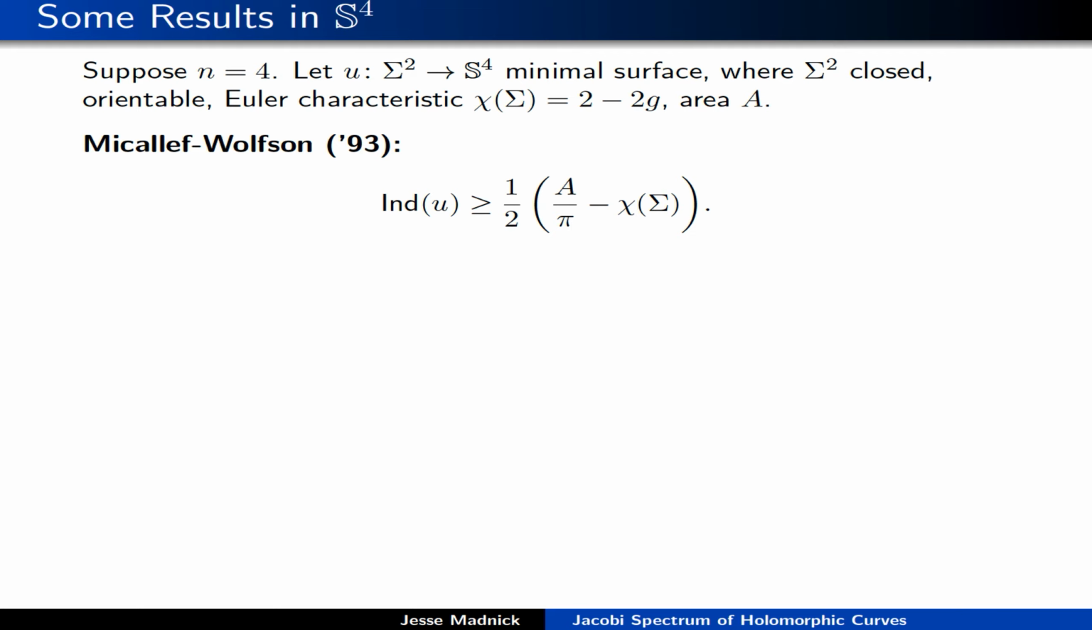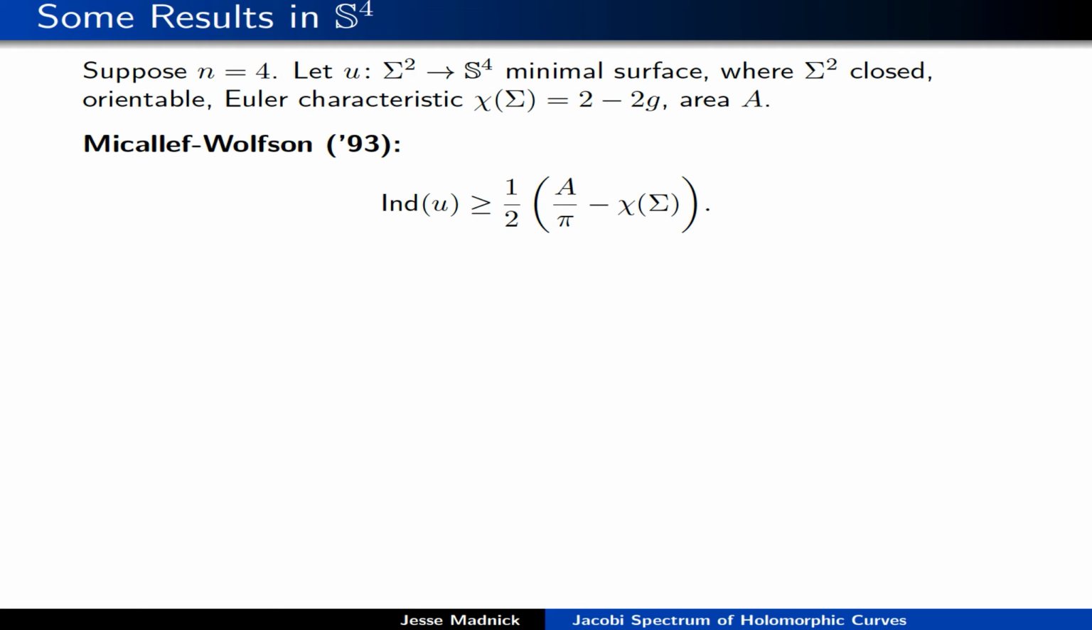For minimal surfaces in the fourth sphere, it turns out that the area is actually a topological quantity. It can be phrased in terms of the Euler characteristic of the normal bundle. So this really is a topological lower bound. They actually prove this in a more general setting than just S4. They just need their ambient four manifold to have some sort of positive curvature condition, but let's just focus on the fourth sphere case for now. Unfortunately, their bound is not sharp.